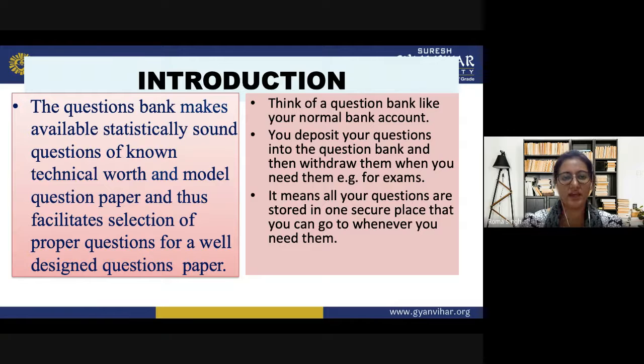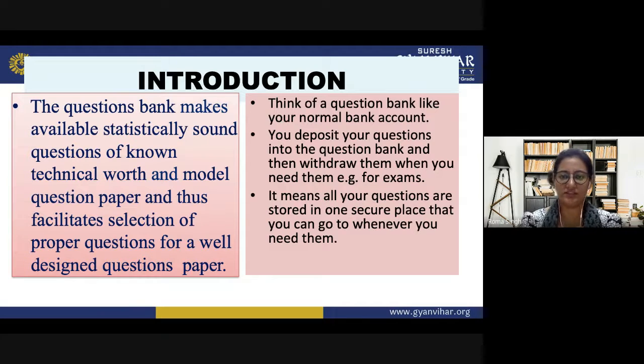So they must be aware and prepared for the exam. The exams are the most feared activity of the students, but they should not be afraid of this kind of evaluation or any kind of exam. So they will be more confident if they go through the question banks. So question banks are of very much importance in the education system.